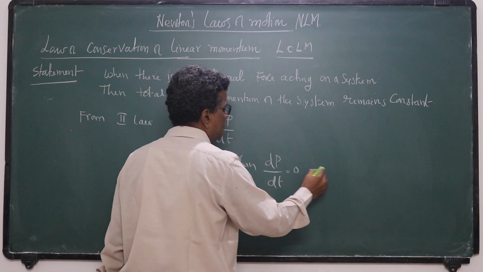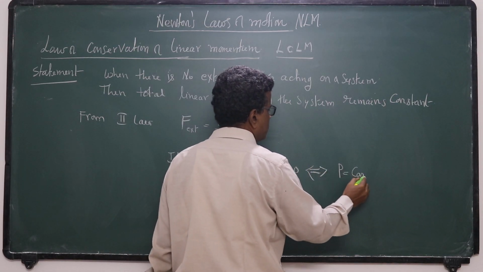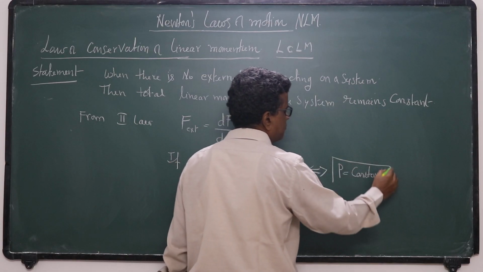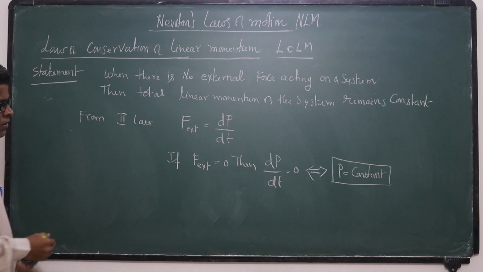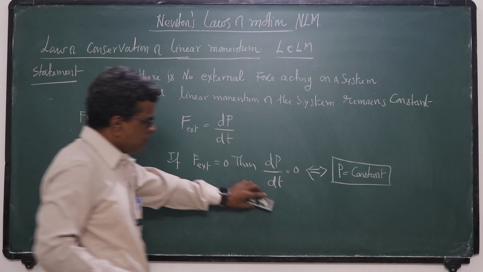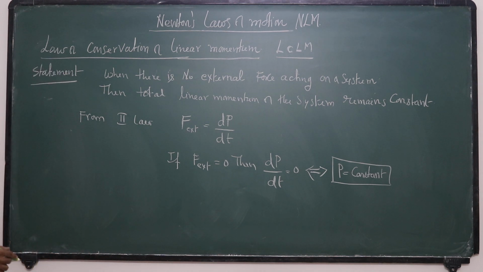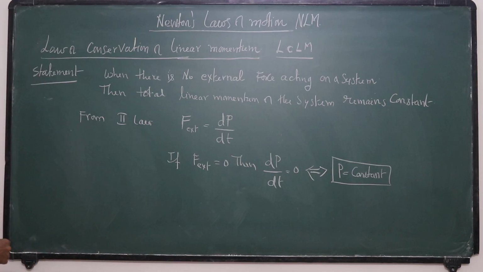What does it mean? P is constant. Linear momentum is constant. So the total linear momentum remains constant for an isolated system. This is the mathematical statement of the law of conservation of linear momentum.